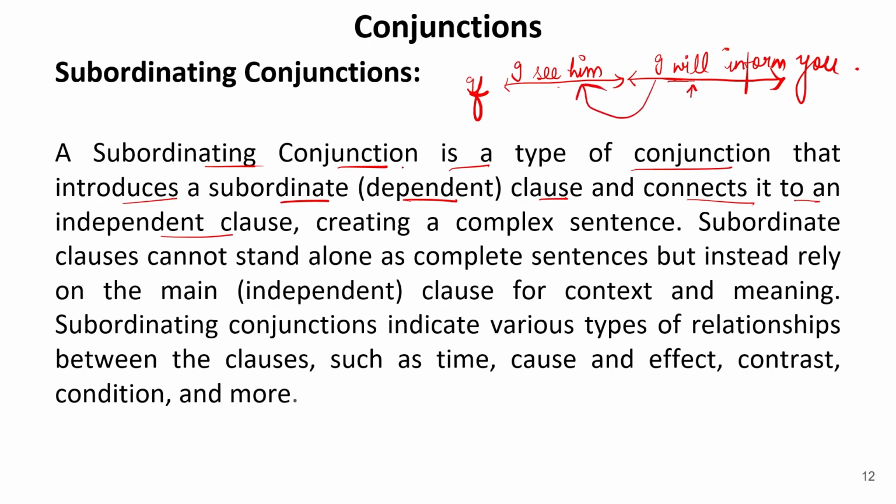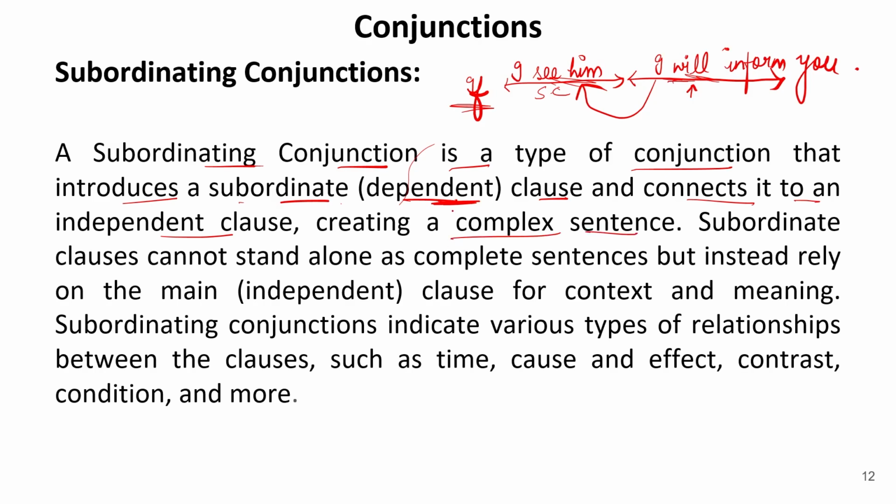So here you can see that this action depends on this action. So in this, there is a subordinating conjunction. This type of conjunction introduces a subordinate, that is dependent clause. So what is a dependent clause? This is dependent and this is independent. So one is the subordinate clause and one is the main clause. Now the subordinate clause is this one, which comes immediately after the subordinating conjunction. The remaining one is the main clause. Now the main clause generally depends on the subordinate clause. So when a clause depends on another clause of the sentence, the conjunction which has been used there is known as a subordinating conjunction.